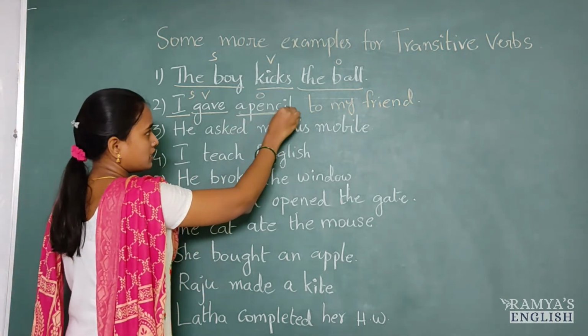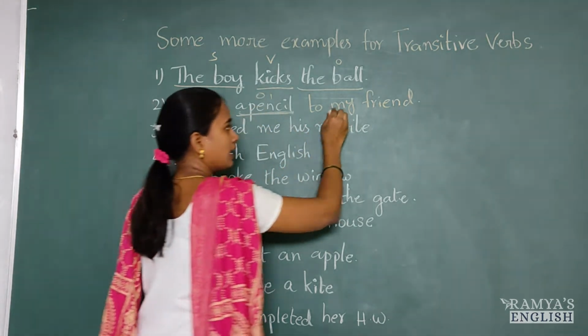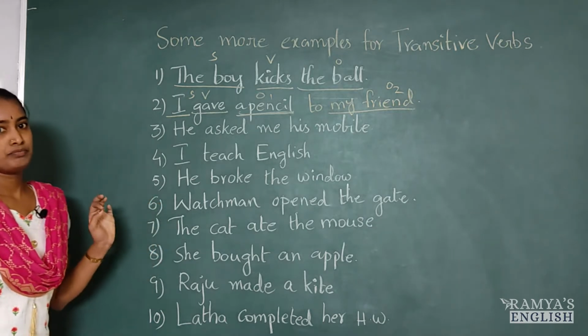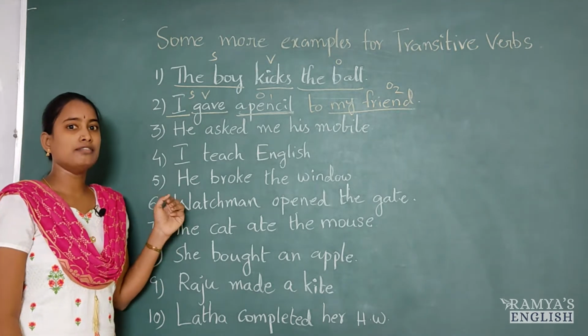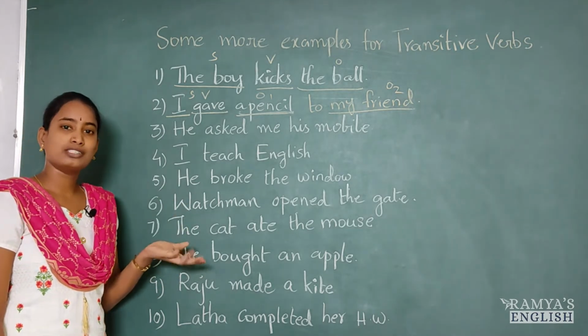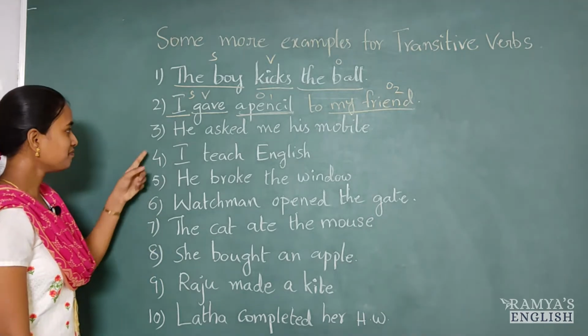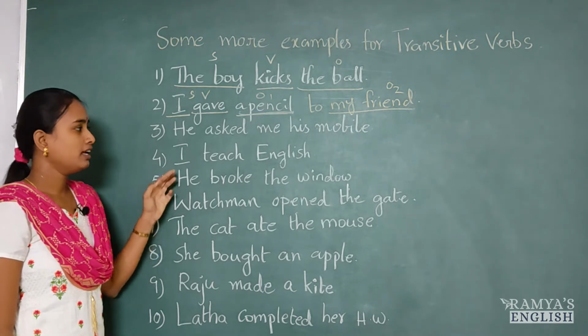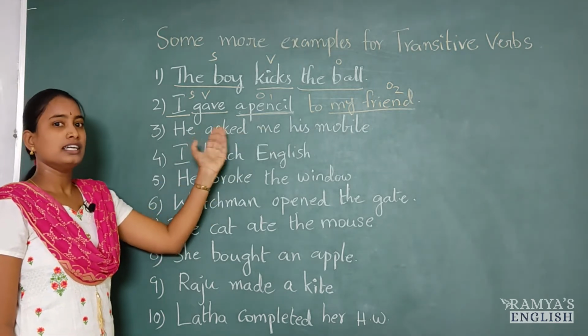The direct object is a pencil and the second object is my friend. So, likewise, we can have two or more objects in a sentence. Next, the third one is, he asked me his mobile. He asked me what? His mobile.